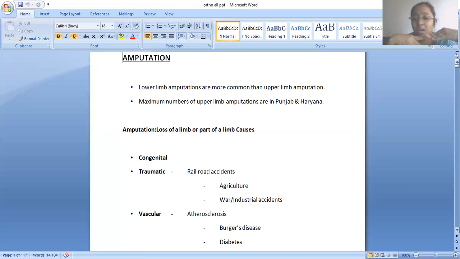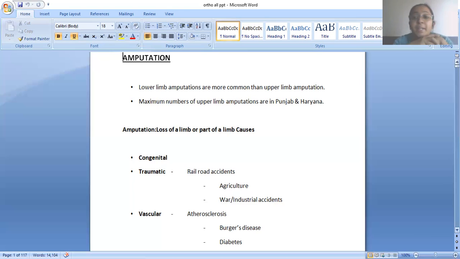Then care of the prosthetic, like when you put on the stump, the layering and prevention of skin irritation, skin injury, and observation for swelling or any other red signs. If you are using the prosthetic, these things should be educated to the patient and to the caregiver if the patient is not able to understand those things.